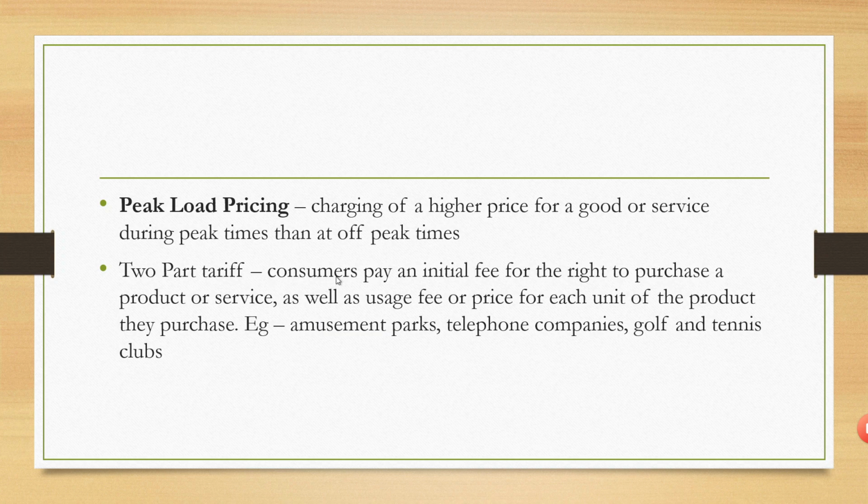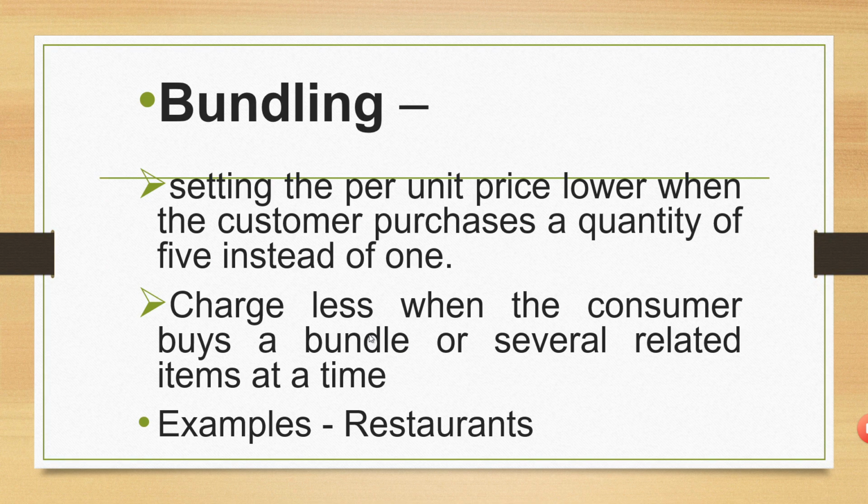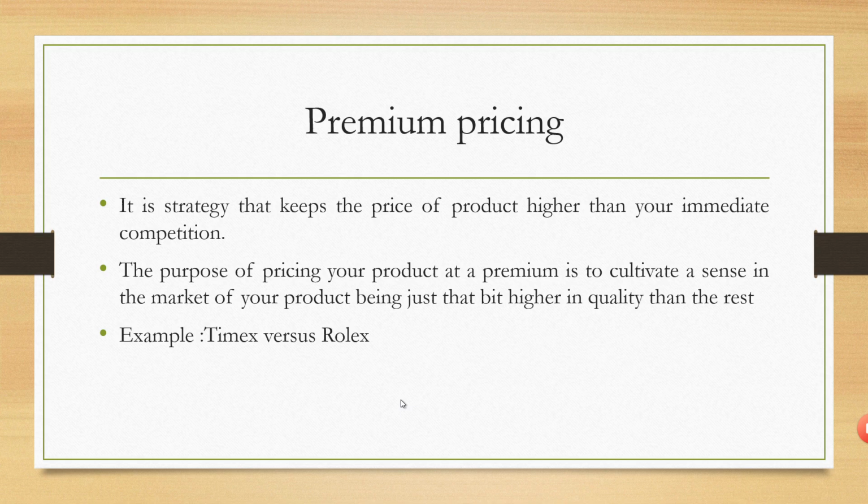Two-part tariff. Consumers pay an initial fee for the right to purchase a product or a service, as well as a usage fee or price for each unit of the product they purchase. Examples are amusement parks, telephone companies, golf and tennis clubs. Bundling is another pricing strategy. Under this strategy, the per unit price is set lower when customers purchase a quantity of 5 instead of 1. If higher quantities are purchased, the price is reduced, and less is charged when consumers buy a bundle of several related items at a time. Examples, restaurants. And premium pricing, also called value-based pricing, which we have discussed earlier.